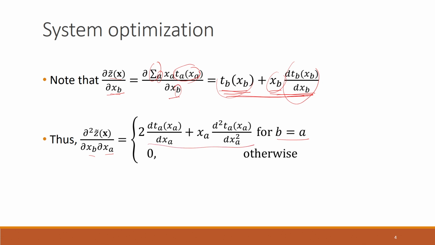I would suggest that you do this exercise of obtaining the Hessian matrix. For the case when B and A are not equal, all these terms are 0, because this whole term is only a function of the flow through link B. If A and B are not the same, the partial derivative with respect to the flow on link A will be 0. That is why there is 0 here.